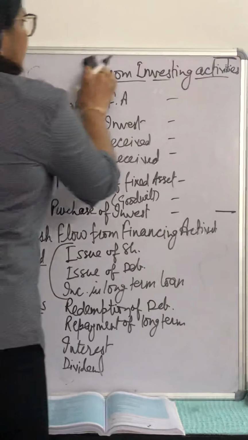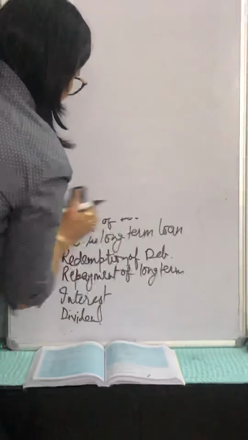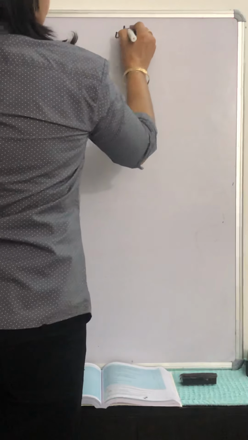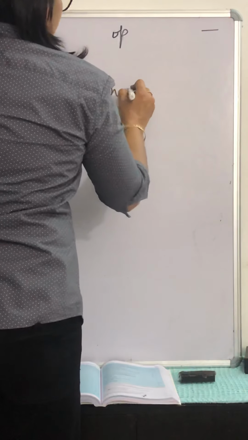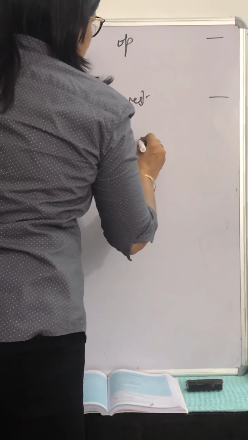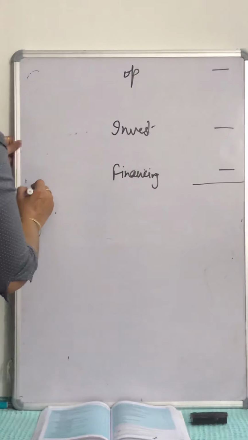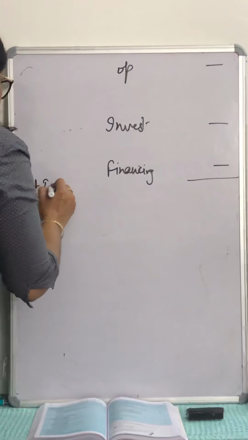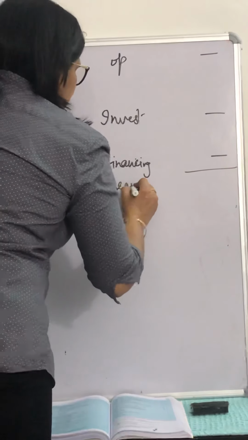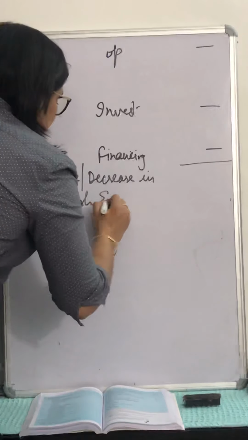After that, now you have 3 segments in your final amount column. After calculating the cash flow from operating activities, one segment, investing activities, other segment, and financing activities, the third one. Now we'll check the net increase or decrease in cash and cash equivalent.